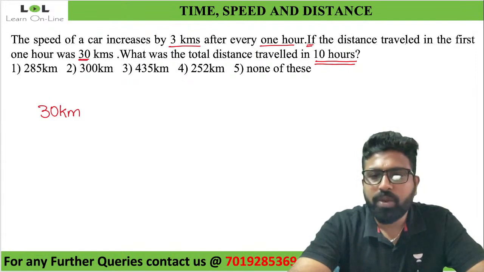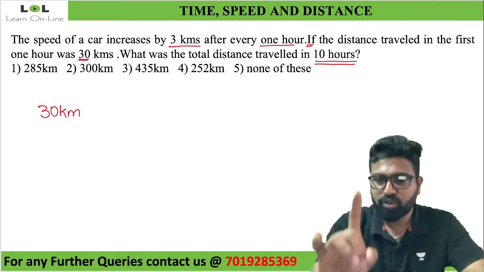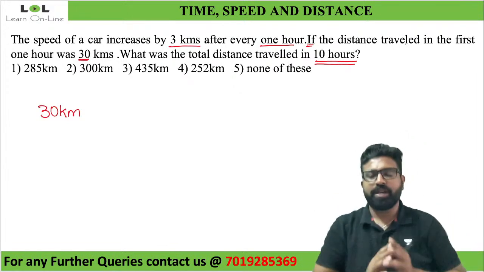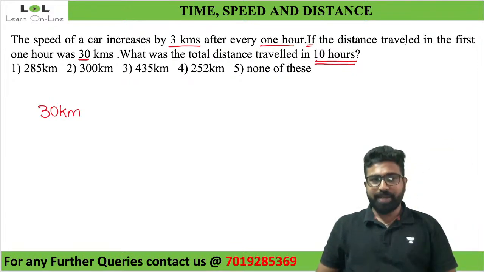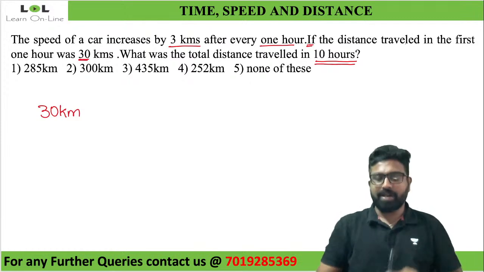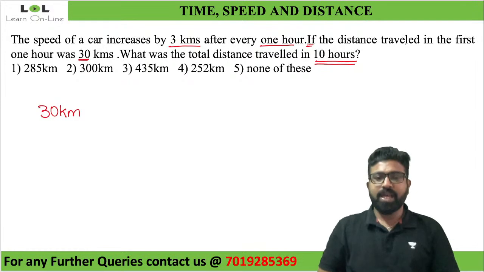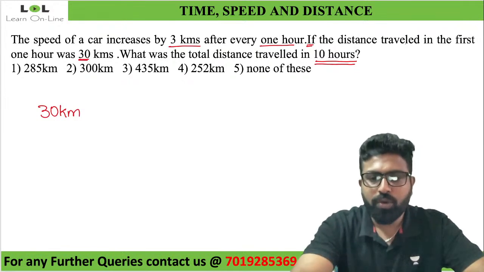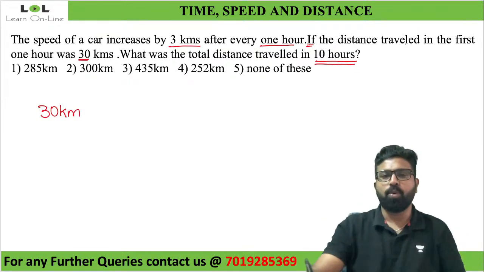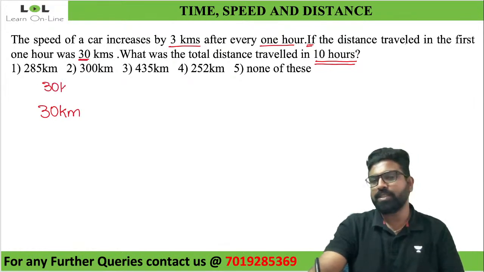Okay, can anybody tell me what will be the distance? Perfect, Sri Lakshmi. First 1 hour, he has traveled 30 kilometers. If he has traveled 30 kilometers in 1 hour, what is his speed? His speed is 30 kilometers per hour, right? So his speed for the first hour is 30 kilometer per hour. Absolutely right. Beautiful answer. So he traveled 30 kilometers in this 1 hour.